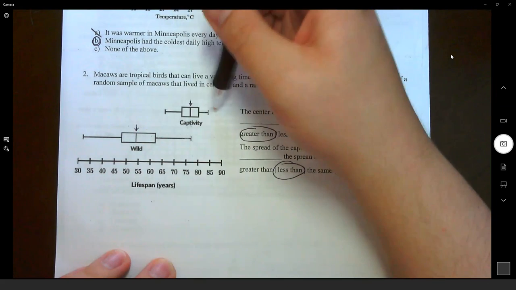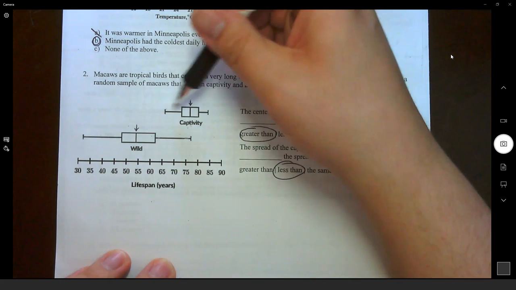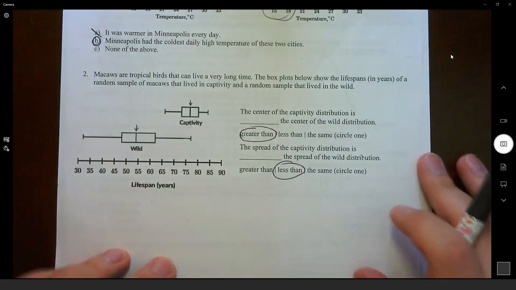Again, just looking at the whiskers, you can tell that. This is a very big spread, very wide spread. This is a very narrow spread. All right, moving on to number 3.